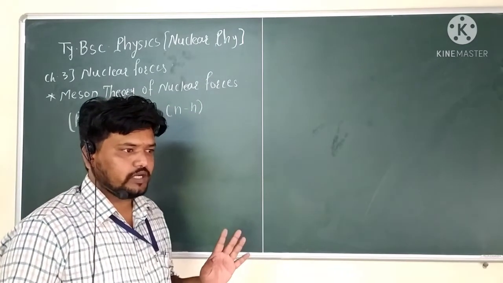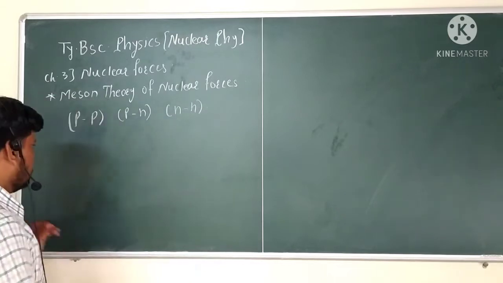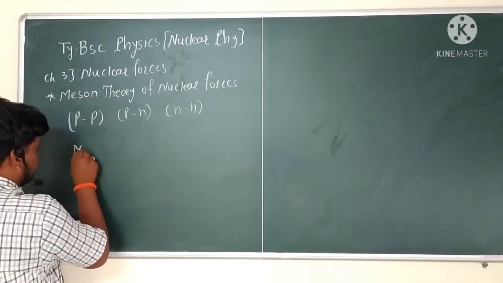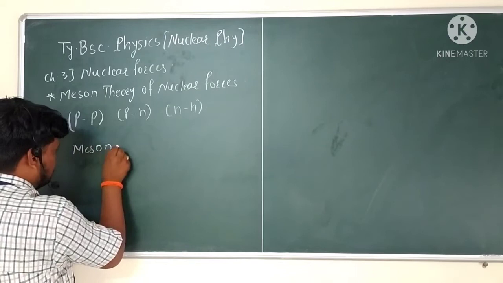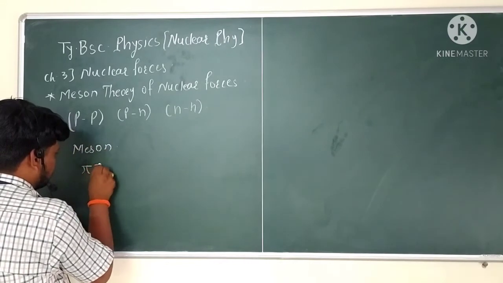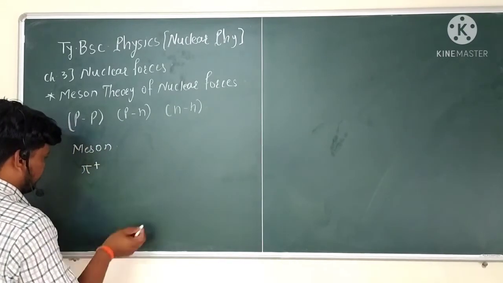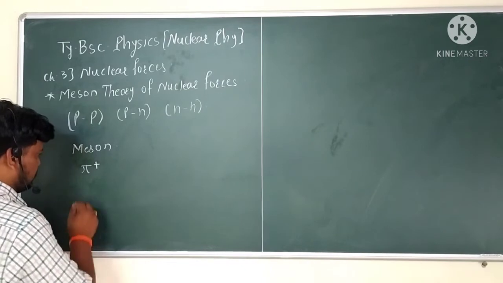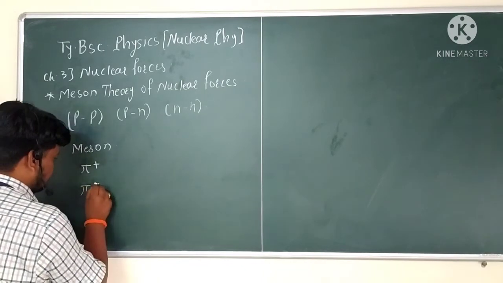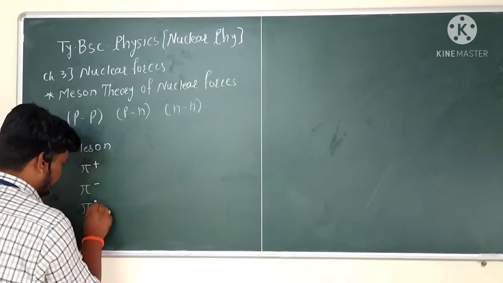This Meson particle is denoted pi plus. So that is Meson, that is pion. After that, pi minus and pi 0.